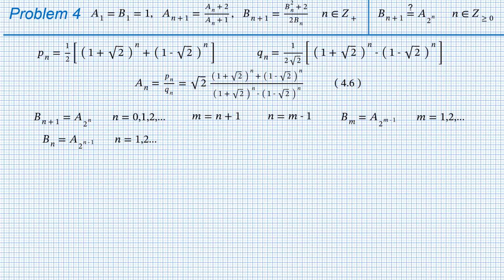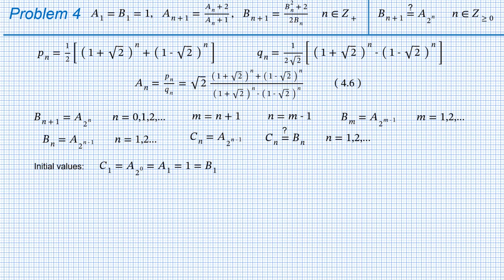Anyway, we are now on the right track, so let's define sequence Cn, which is A with index 2 to the power of n minus 1. We need to prove the sequence C is the same as sequence B. In other words, Cn equals Bn for any positive integer n. We start, of course, with checking the initial values. C1 is A with index 2 to the power of 0, which is A1, which is 1, which is equal to B1.